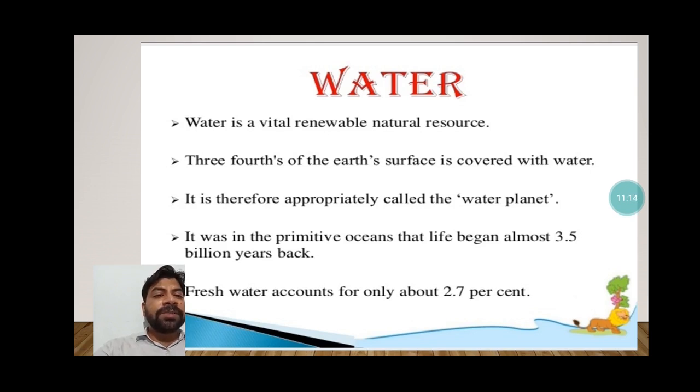It was in the primitive ocean that life began almost 3.5 billion years back. It is believed that life began from the water only. Fresh water accounts for only about 2.7%.